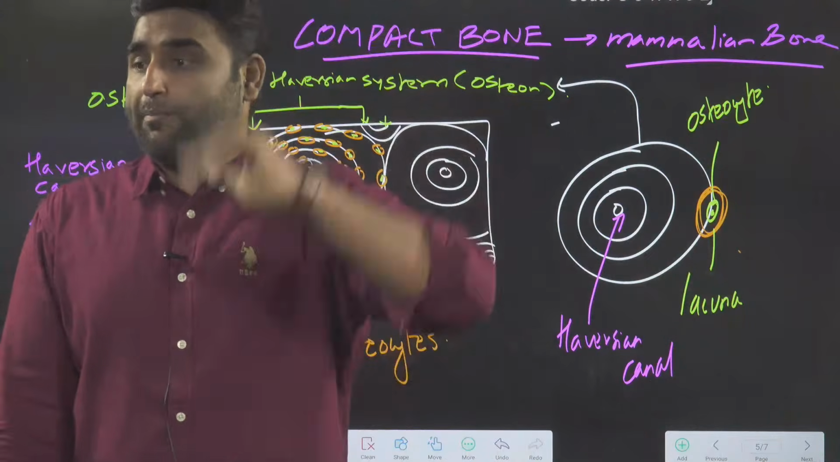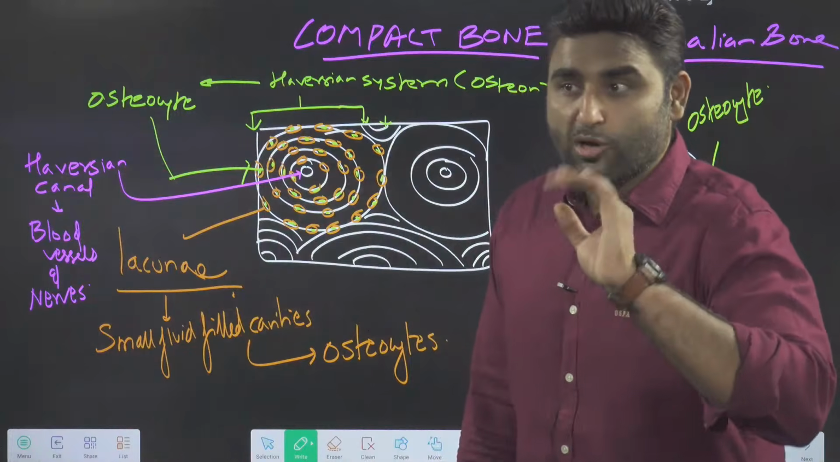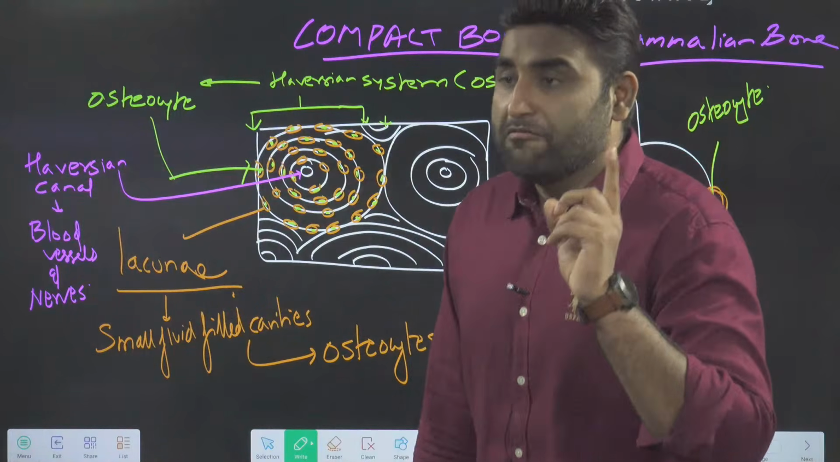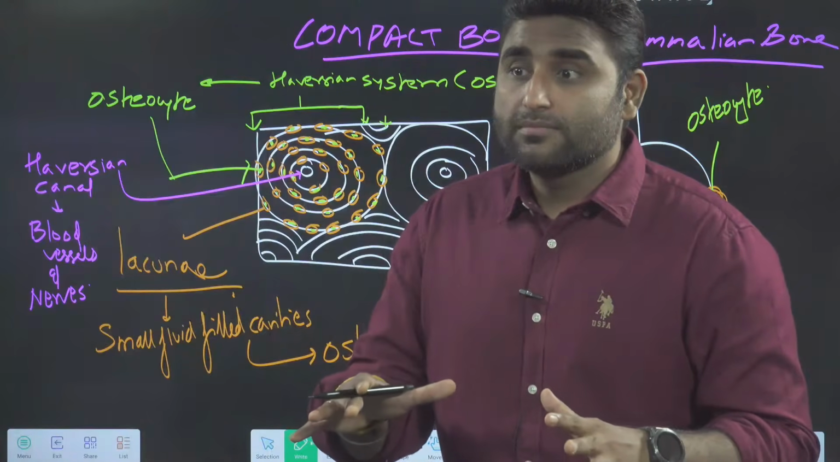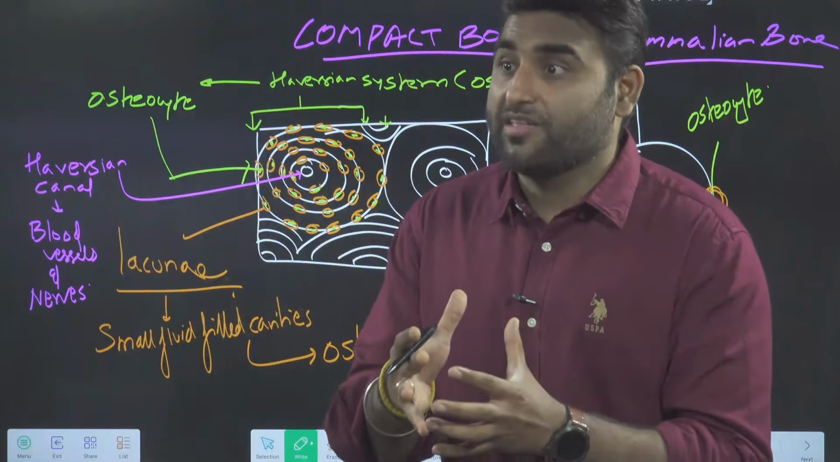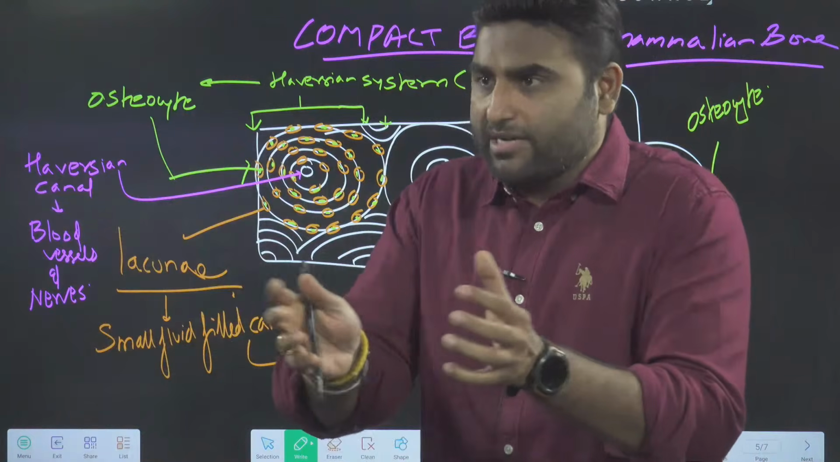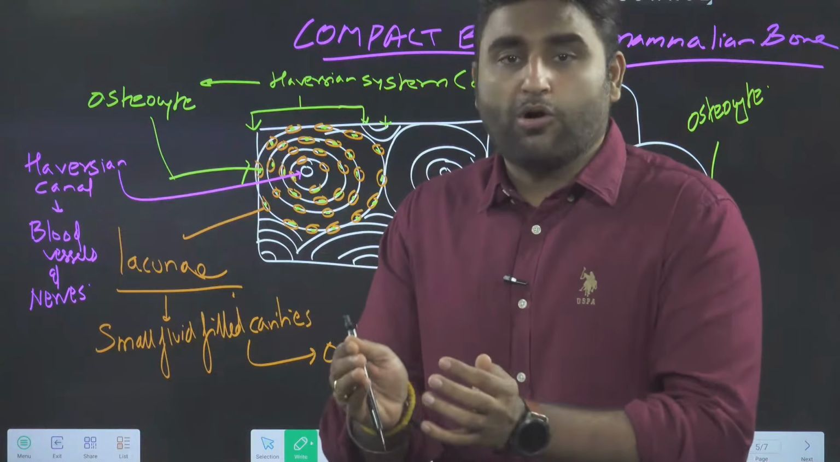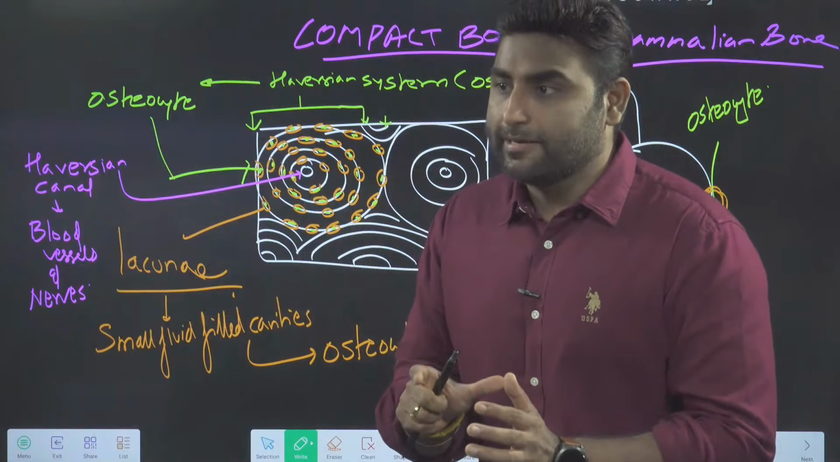Now one more problem is there. The first problem was that the matrix is very hard. The cell can get crushed in the hard matrix. So we have given a small cavity. Everyone is having a small room. In that small room, calcium will not be deposited. The cells will sit inside nicely.